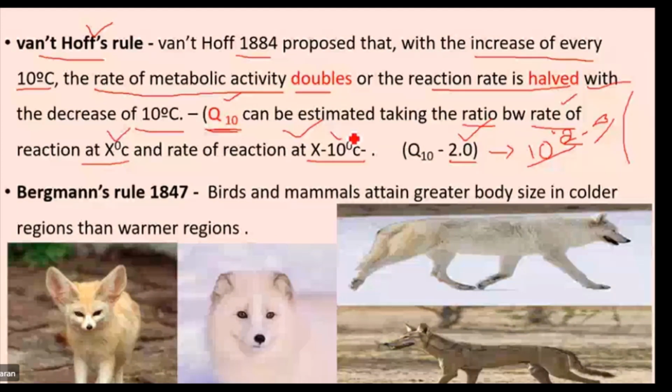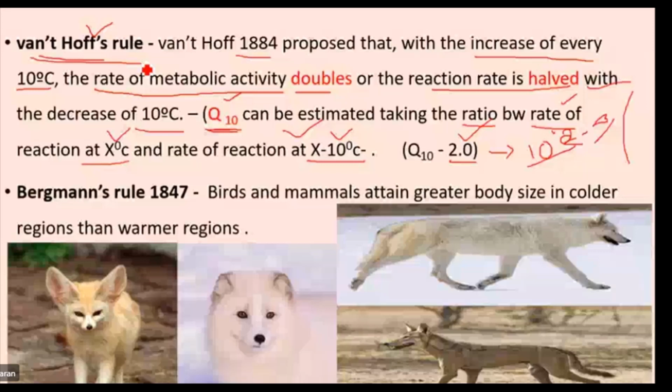So what is the one-half rule? Every time the temperature is increased by 10 degrees Celsius, the rate of metabolic activity is also doubled. The metabolic rate is halved with decreasing 10 degrees Celsius. It is given by one half. Move on to Bergmann's rule.